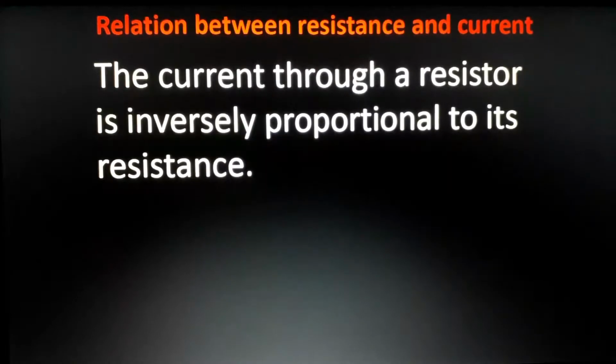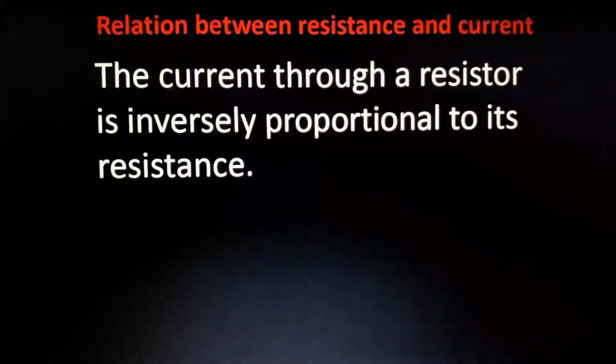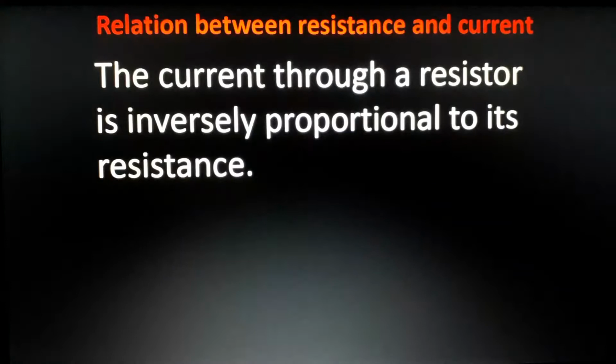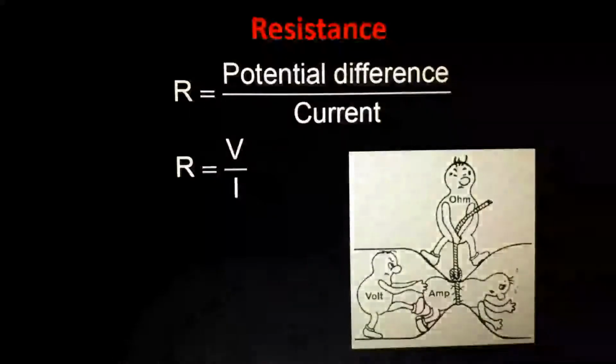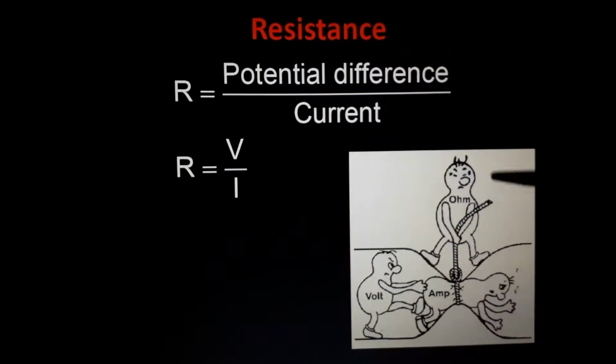Resistance and current. That relation, where is that? The current through a resistor is inversely proportional to its resistance. That you already know. Current is inversely proportional to the resistance. See, that diagram we can use. Current and resistance, they are not friends. Understood? Whenever resistance is more, current will be very, very less. And if current is very, very high, resistance will be very, very low.